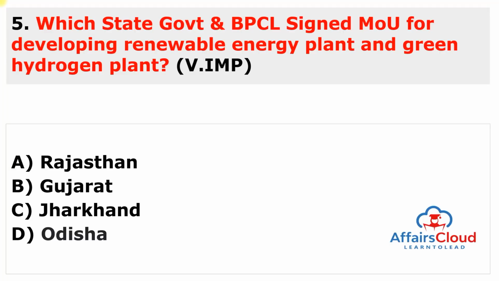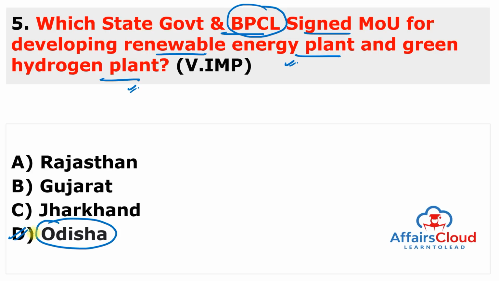Moving to next question. Which state government and Bharat Petroleum Corporation Limited signed a memorandum of understanding for developing renewable energy plant and green hydrogen plant? It means Bharat Petroleum Corporation Limited will establish this renewable energy plant and green hydrogen plant in the state. And answer of this question is very simple. Answer of this question is Odisha. So answer of this question is D.